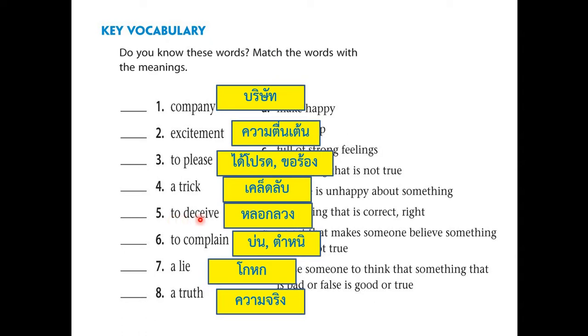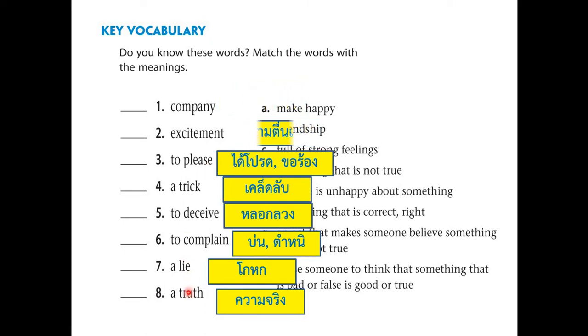Next is to deceive. Again, to deceive. This is the meaning in Thai. Next is to complain. Next, number 7, a lie. Do you know what a lie is? You're not telling the truth. And a truth. So a lie is the total opposite of the truth, and truth is the total opposite of a lie. Alright, so please take note of each meaning in Thai for these 8 words so that you remember them and understand each word.